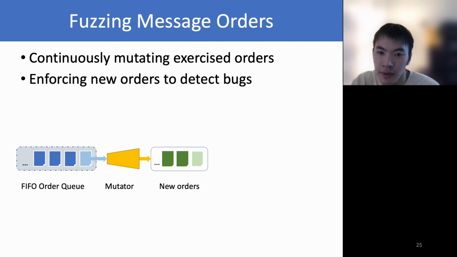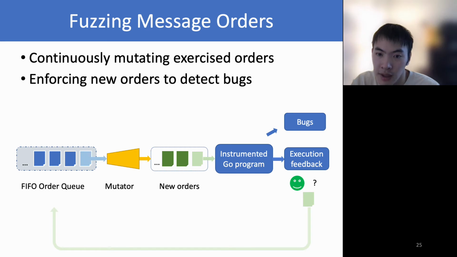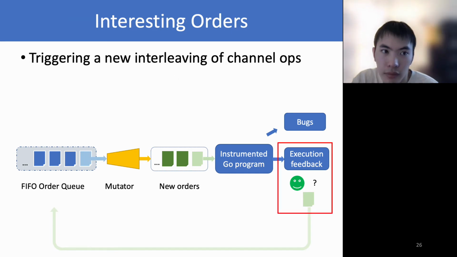Then, GFuzz forces the test program to handle concurrent messages in each new order to detect bugs. At the same time, GFuzz collects runtime feedback to decide whether an exercised order is interesting enough for further exploration. If so, GFuzz adds the exercised order to the order queue.